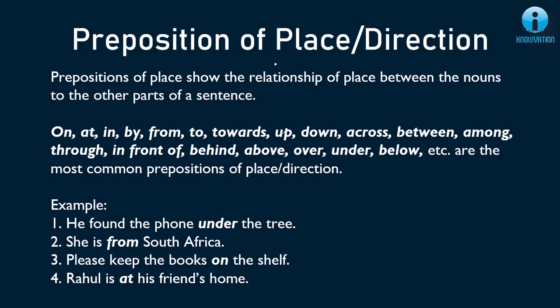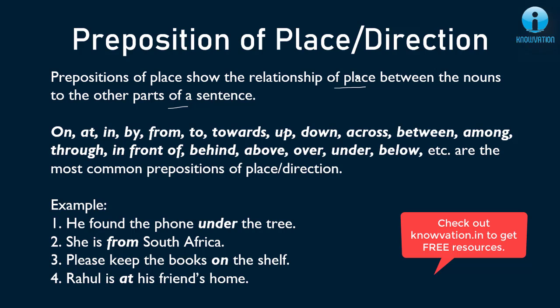Next we have is preposition of place or direction. So friends, these are also very similar to preposition of time. Let's see the definition. So preposition of place shows the relationship of place between the noun and the other part of the sentence. So earlier we were having the relationship of time. Now we are having a relationship of place or direction between the noun and any other part of the sentence.